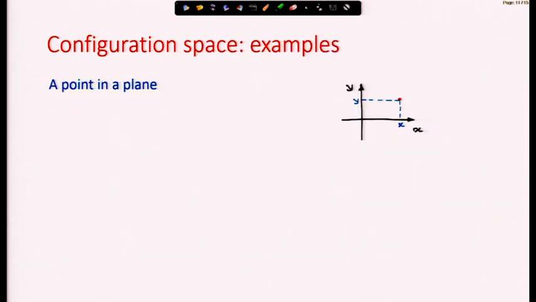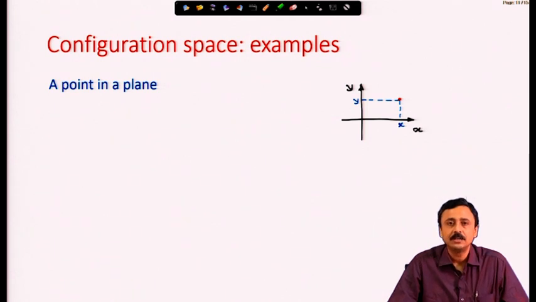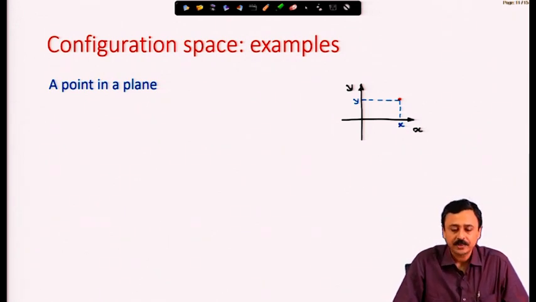Let us look at some examples. A point in a plane is represented by the x and y coordinates in the Cartesian space, in a 2-dimensional Cartesian plane. Just by x and y we can locate a point, and all the 2-dimensional geometry that we have learned everything uses this 2-dimensional Cartesian plane, and a point in a plane is represented by these 2 coordinates.